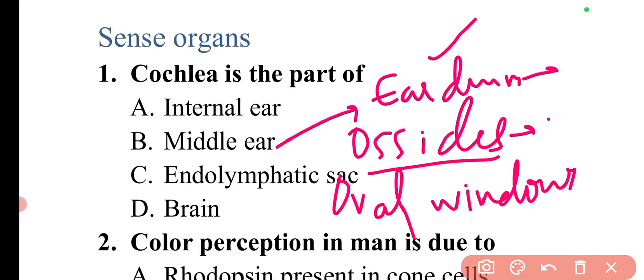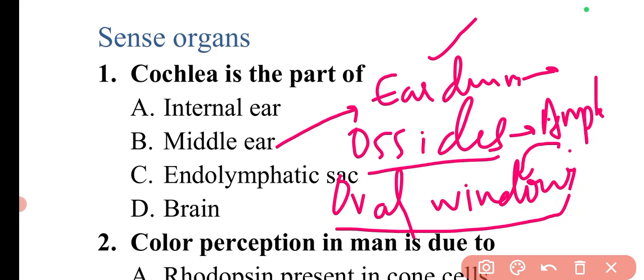Now what will these ossicles do? These ossicles simply amplify the vibration of sound, and then after amplification they pass it to the oval window. Then the oval window transfers the vibrations of sound to the cochlea, which is the part of the inner ear.